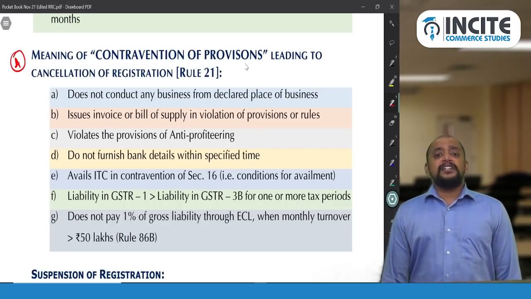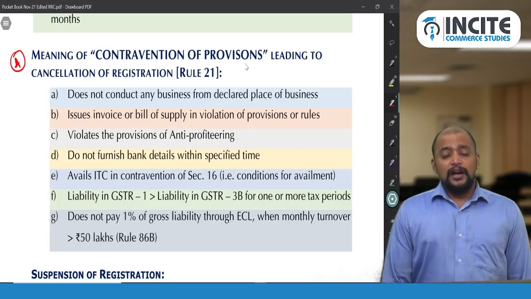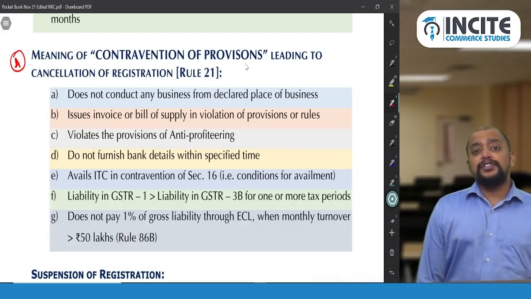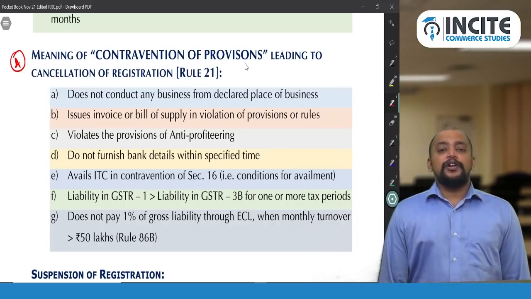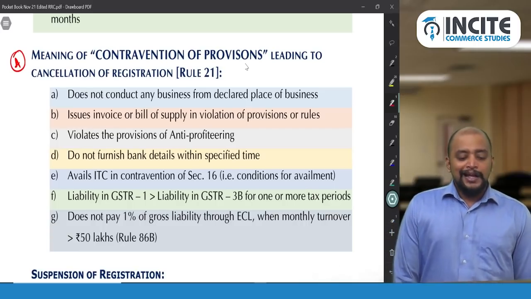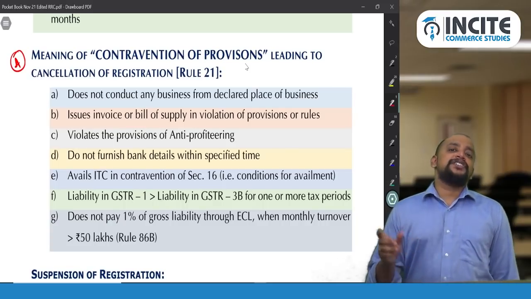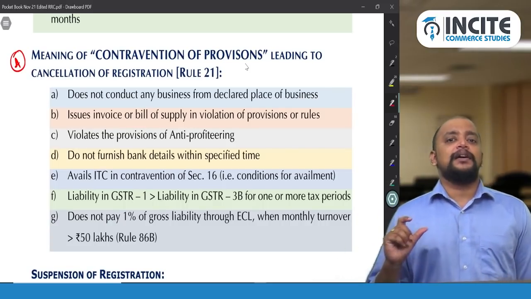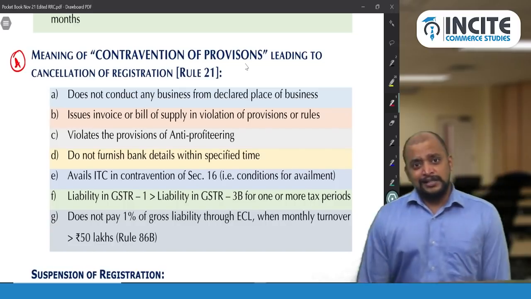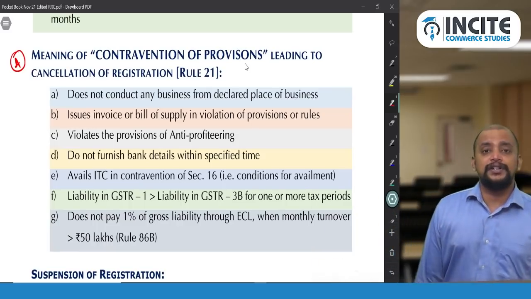Does not conduct business from the place where they have obtained registration, or issues a bill of supply or invoice in violation of the provisions of the act or rules, and violates the provisions of anti-profiteering. So anti-profiteering has given an order and you did not respect that order and you did not pay the dues. And then do not furnish the bank details within the prescribed time. I told you, not furnishing the bank details within 45 days from the date when you get the registration certificate or the due date of filing the first return, whichever is earlier. So that is a violation that again leads to cancellation of registration.